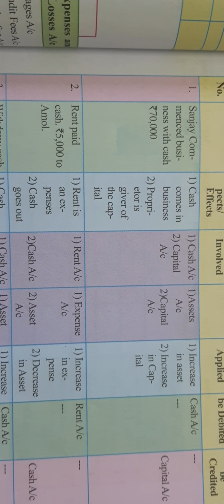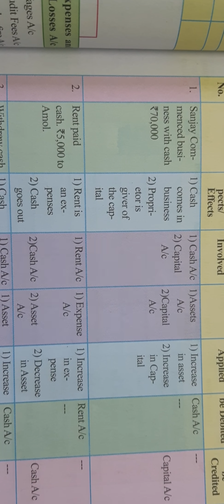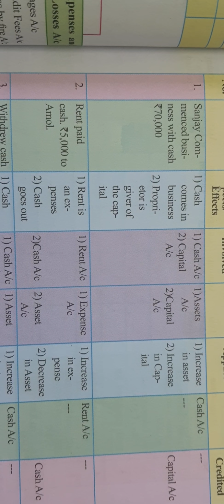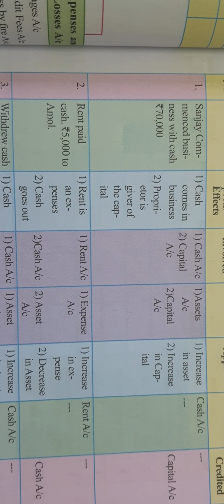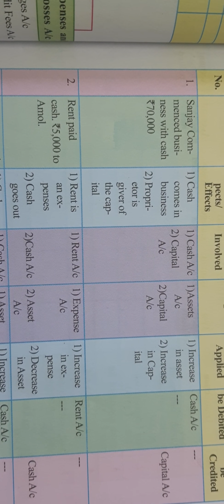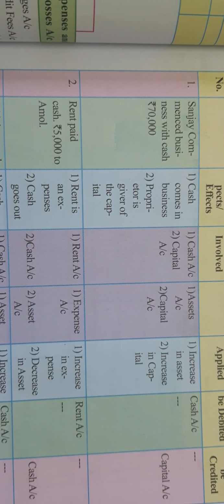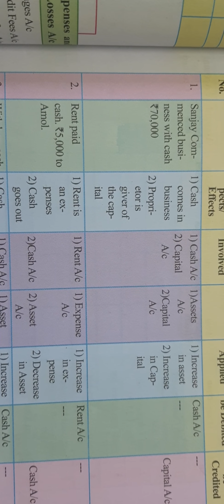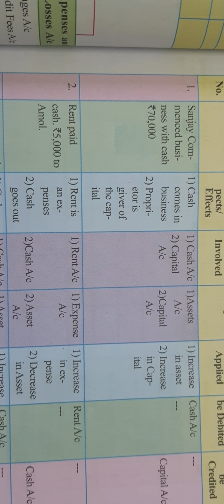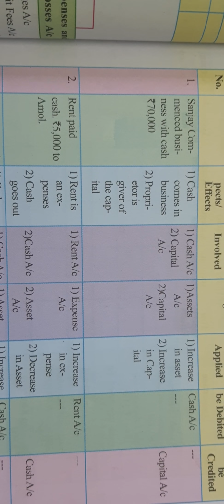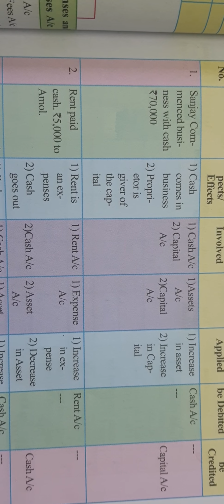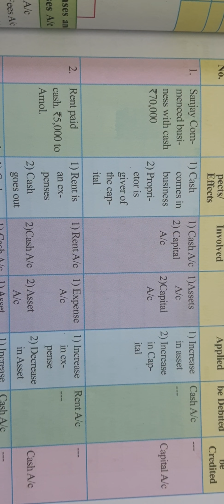Remember students, whenever you read a transaction, ask questions of the transaction: what is the impact of this transaction on the business, why, who, when, right? When you ask the WH type questions of the transaction, you will get the answers. So first, rent is an expense, it means we got one account, that is rent account. Second, cash goes out, it means we got the second account, cash. As rent is an expense, it is a nominal account. Cash is an asset for the business, so it is a real account.